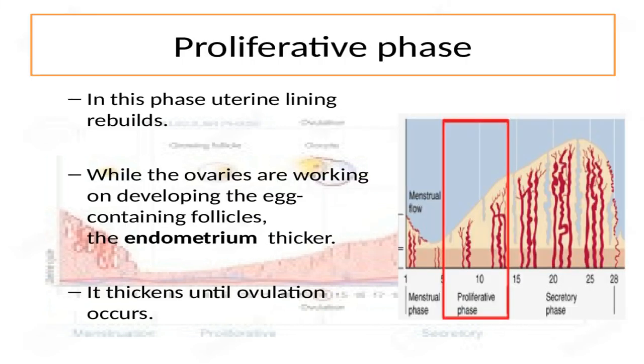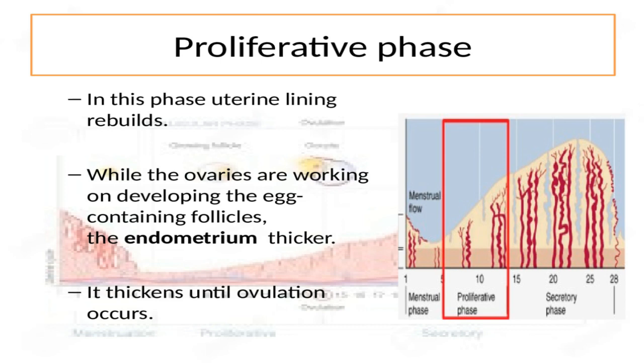While the follicle and ovum are maturing, the follicle secretes hormones that prepare the uterine lining, which is also known as the endometrium. It gets thicker and is well supplied with blood vessels. And this phase is called the proliferative phase because the endometrium, the lining of the uterus, becomes thicker. One thing you should notice here is that the endometrium is thinnest during the menstrual phase and thickens throughout the proliferative phase until ovulation occurs.